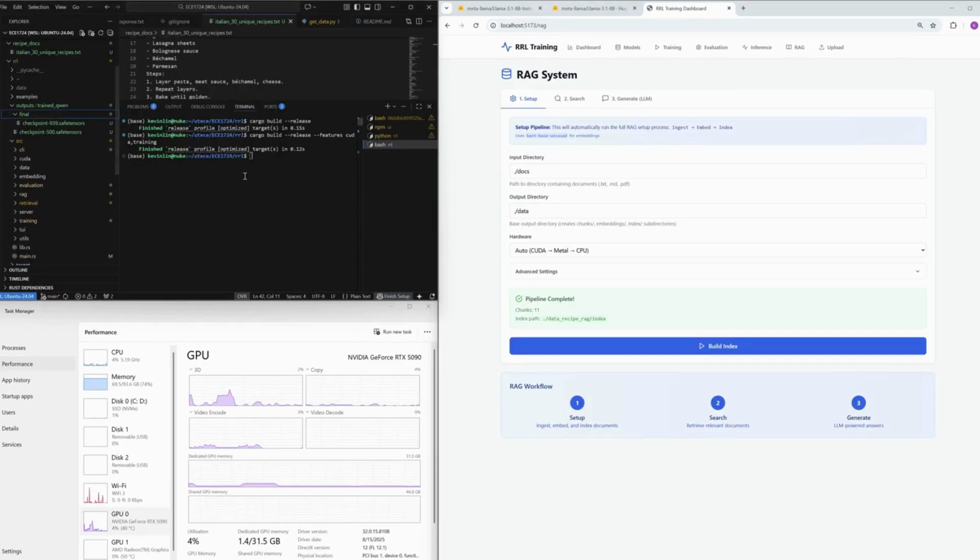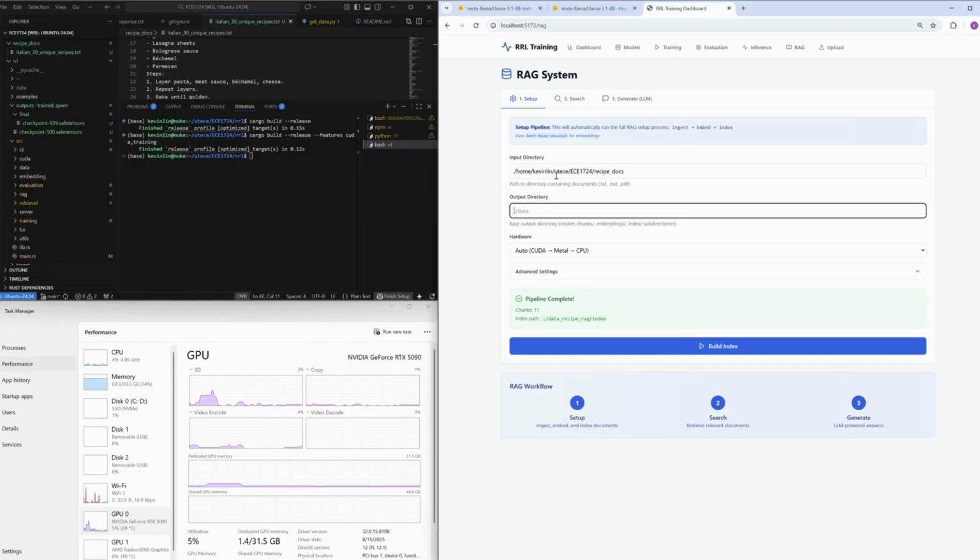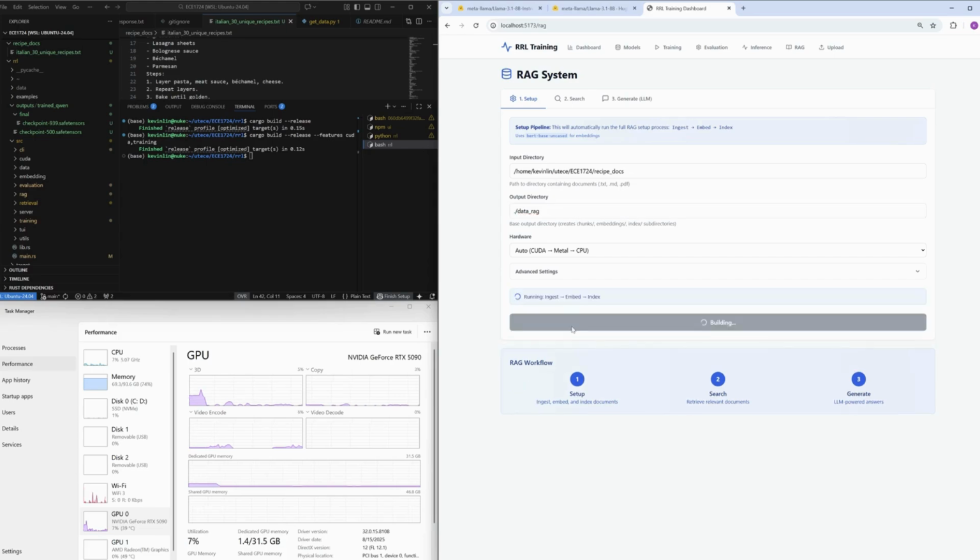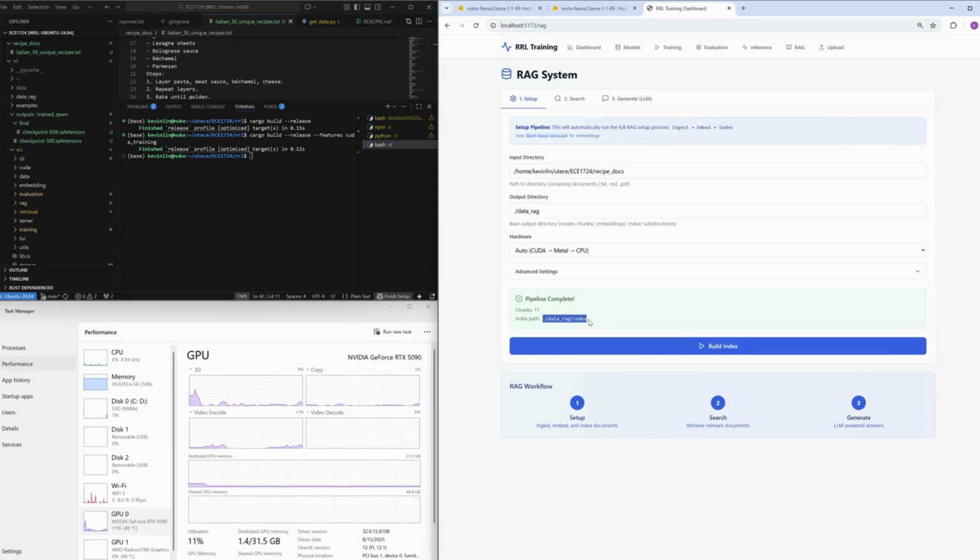Now comes the fun part, RAG. First, we ingest documents. RRL loads raw documents, chunks them, applies overlap, and prepares them for embedding. This creates a clean, structured knowledge base.